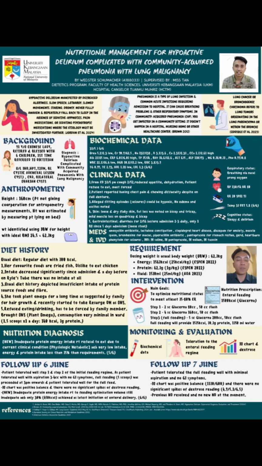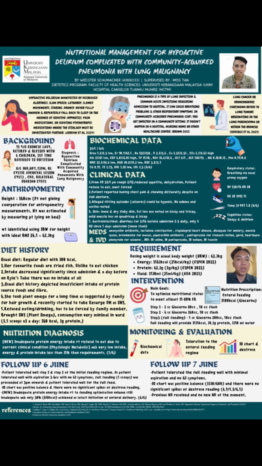So her diagnosis is hyperactive delirium complicated with community-acquired pneumonia with lung malignancy. For the patient, anthropometry is 160 cm for the height, as the patient did not cooperate with the anthropometry measurement. So height is estimated by measurement of the patient lying on the bed, and I obtained 160 cm, and using that I identified the ideal body weight using the height obtained with the ideal BMI at 24.5, so I obtained 62.7, the ideal body weight for the patient.